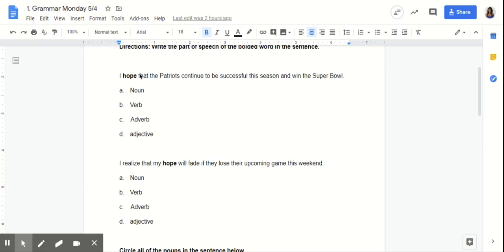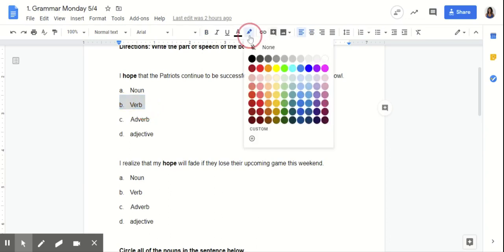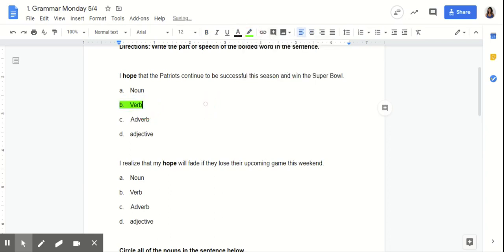Correct. This is a verb. Why is this a verb and not anything else? Right, because it is telling us what someone is doing. So remember, verb is what you do. So this person is hoping that the Patriots continue to be successful this season. So this is a verb because it's something that the person is doing.